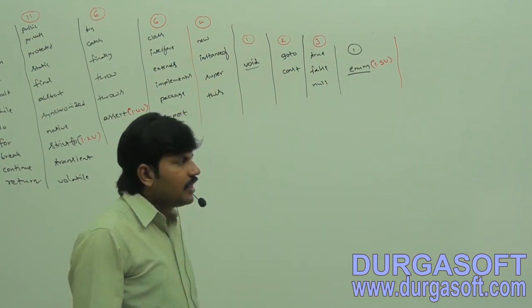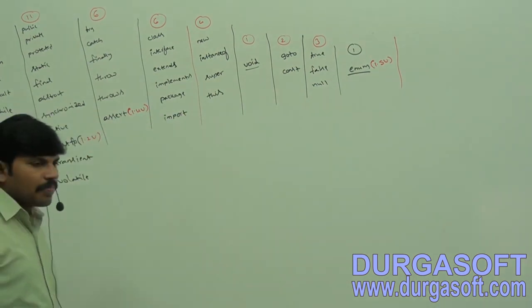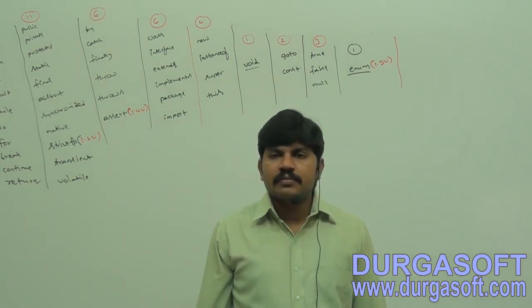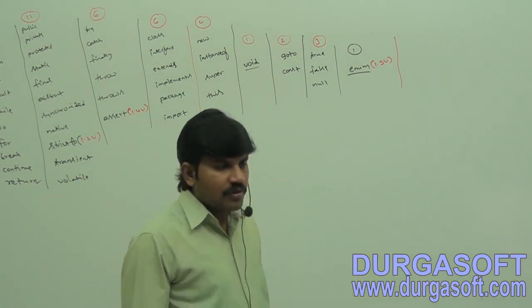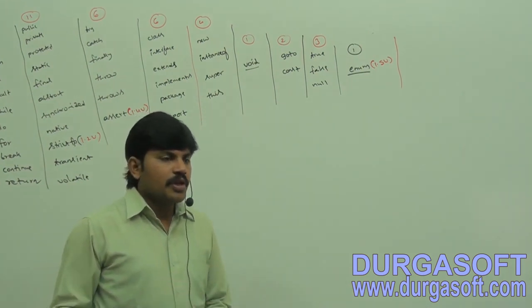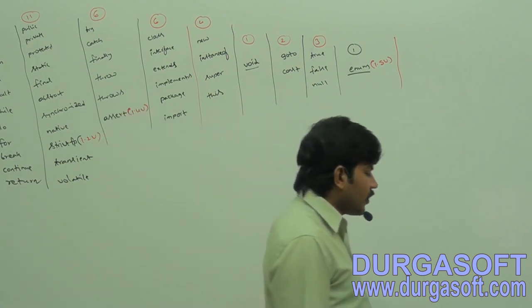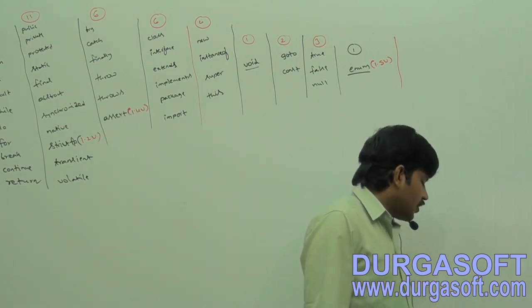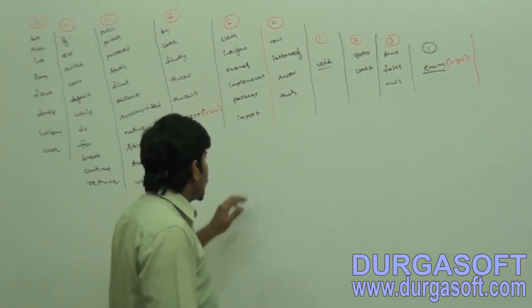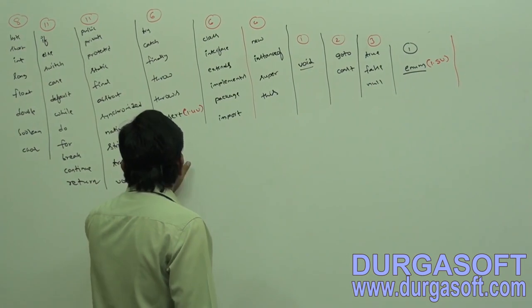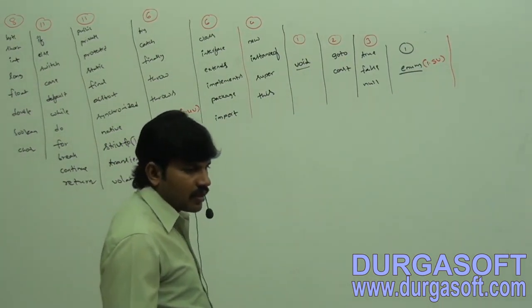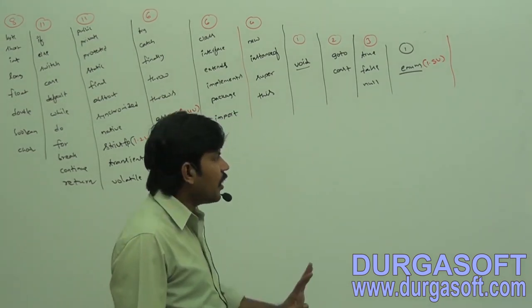We can use enum to define a group of named constants. Named constants. Okay. Example.